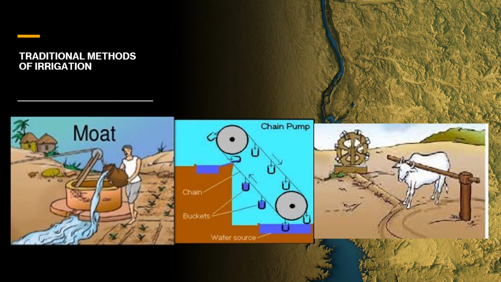This is a moat, as you can see that the crops are grown in the side, and the well is there. So from the well the water is drawn, and then it's given. Now you will see a chain pump. So chain pump, you can see there are